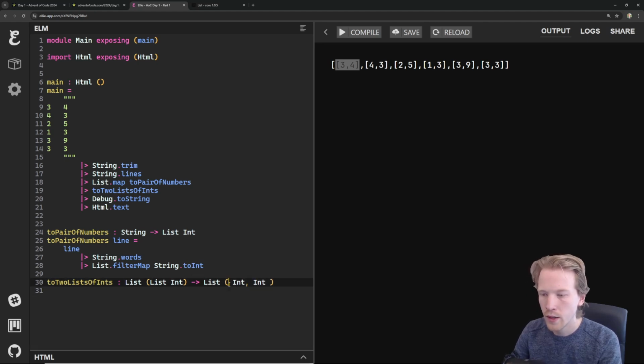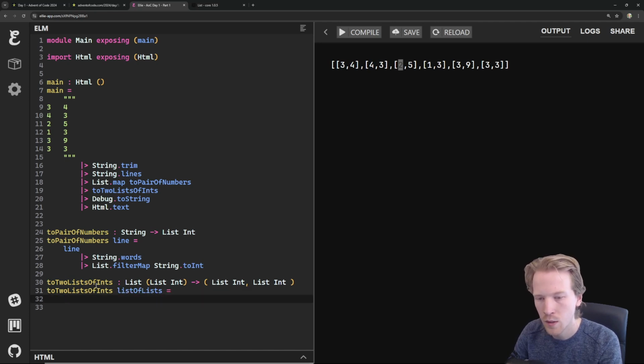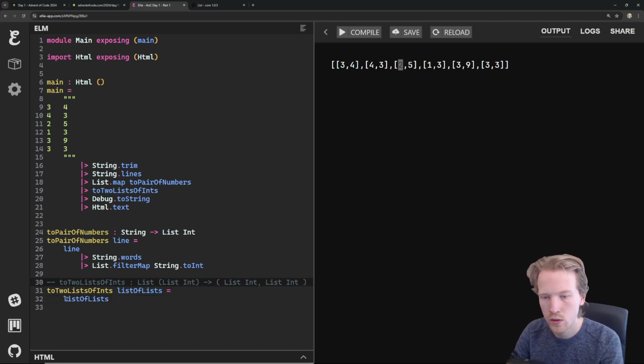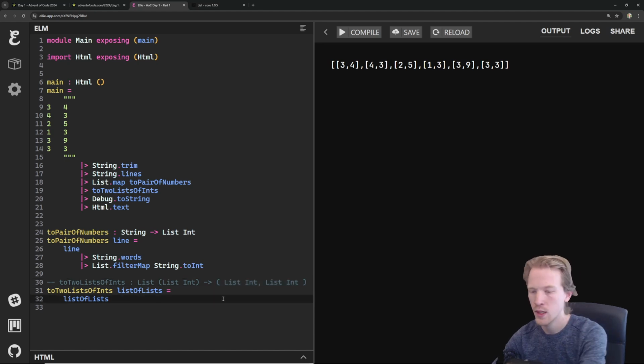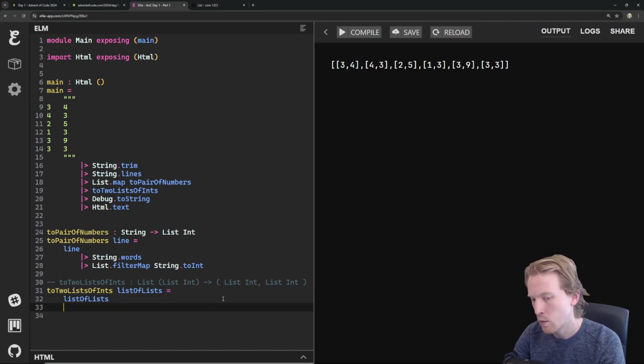And what we want to do is return basically two separate lists. We want to extract out all these values like we saw when we did list head. So list of lists comes in, and two lists come out. I'm just going to comment this out so we don't get any Elm compiler errors, because we don't have this return type yet. Cool.